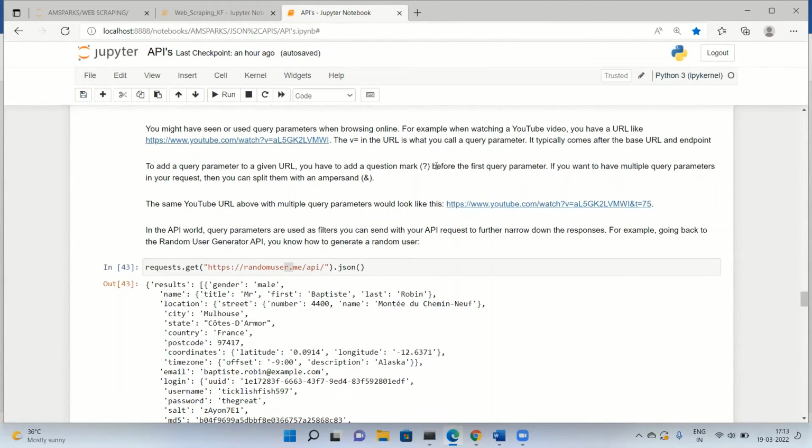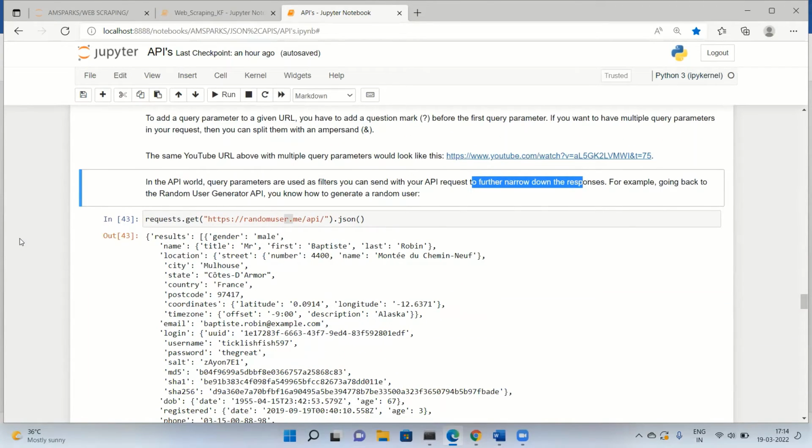You just have to add a question mark before the first query parameter. If you want to add two filters, like if you want to add machine learning and in that you want to add statistics, then you will just give an ampersand between these two. The same way, the YouTube channel link, question mark, you'll give your first parameter here, and then it will be separated by an ampersand, and then you will give your second filter over here. So this is how you add two parameters. In the API world, query parameters are used as filters. You can send them with your API request to further narrow down the responses.